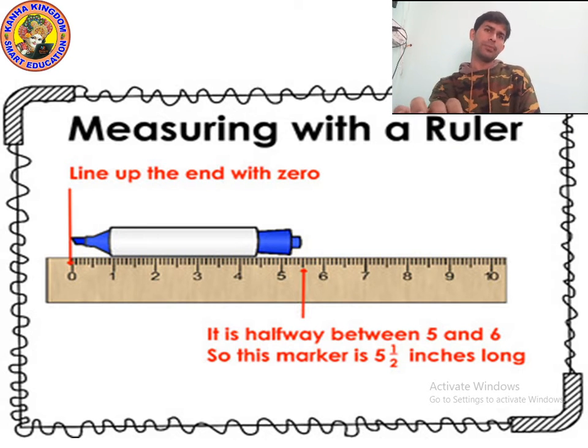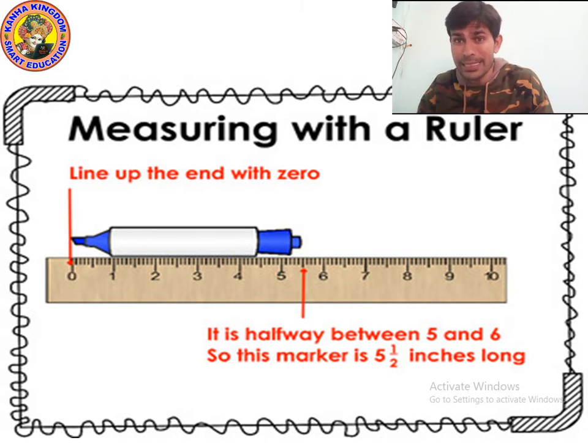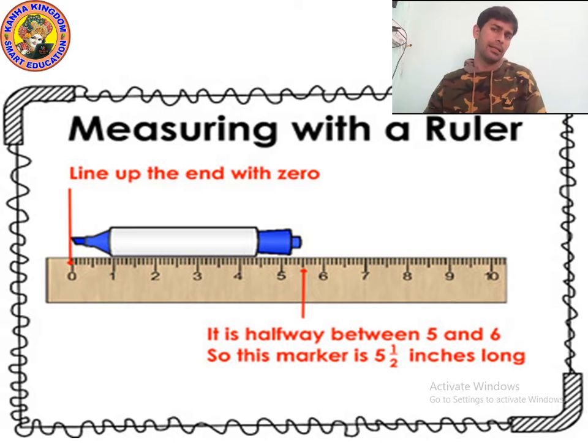Okay, so as you can see in the picture, you can see the scale. Can you see the picture of a scale? And just at the top of the scale, there is a marker. The marker is kept at the top of the scale.